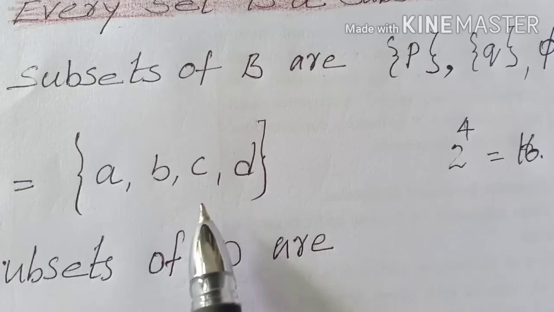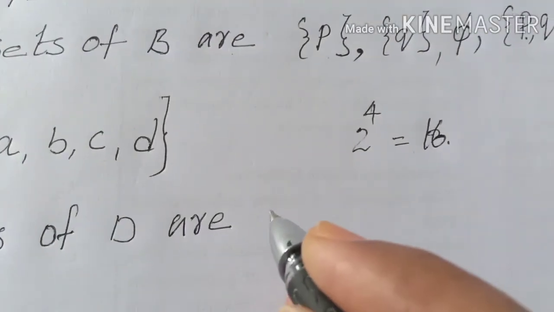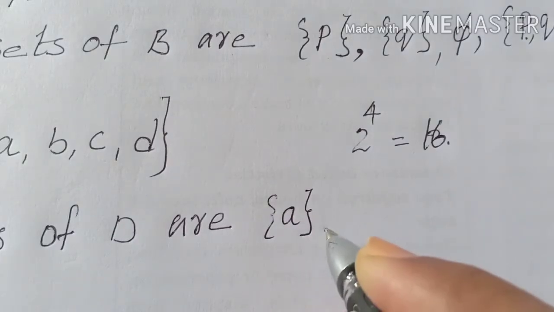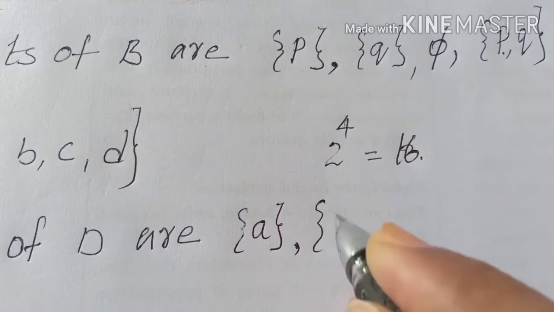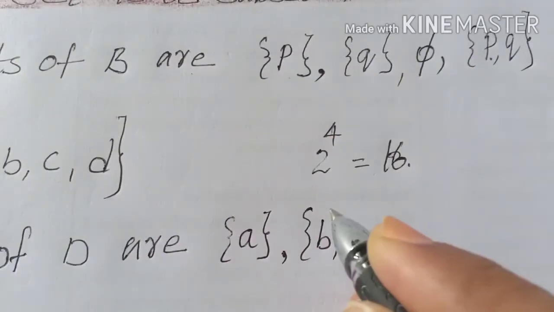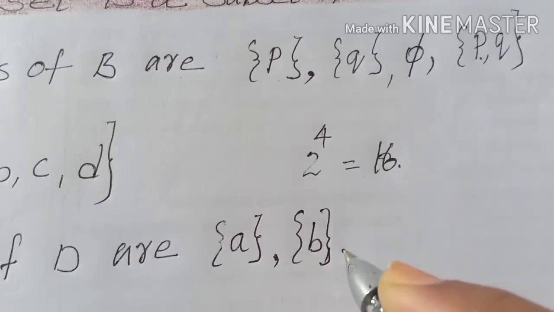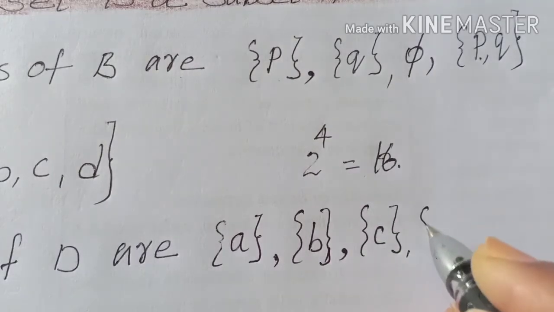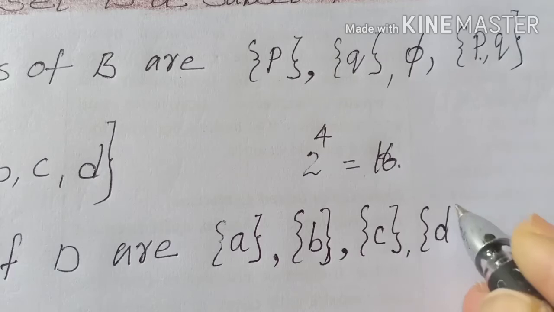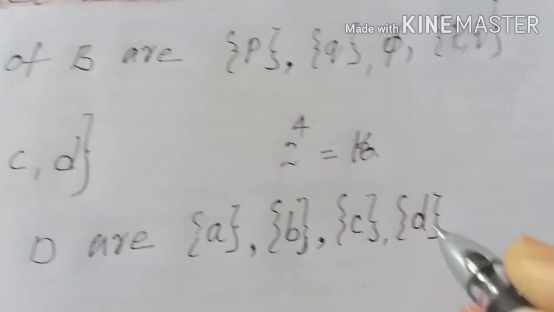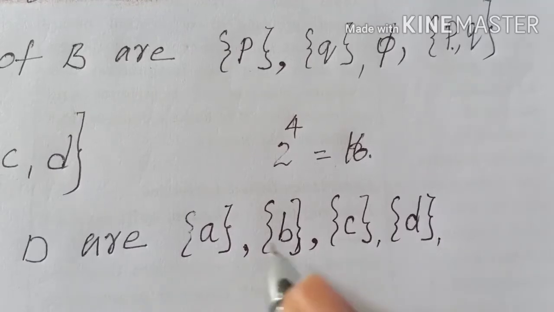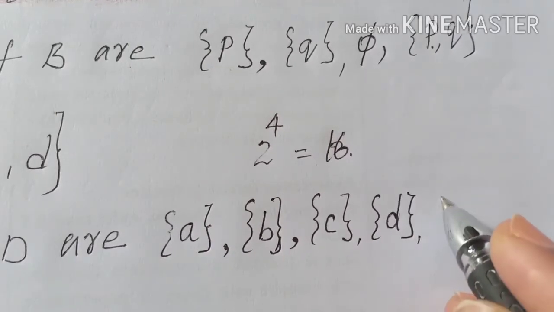Okay, let us see what they are. The subsets of D are set A. We can write set A. Next we can write set B. Then we can write set C. You can write set D. Right? So all single elements are completed. Okay, now we can write double elements.